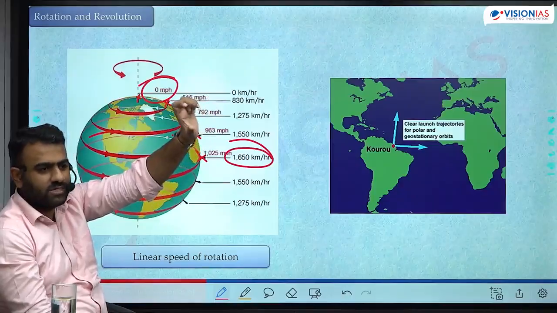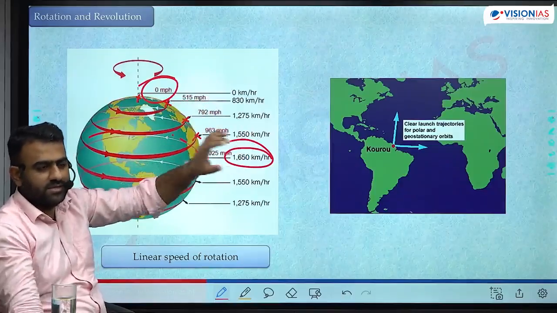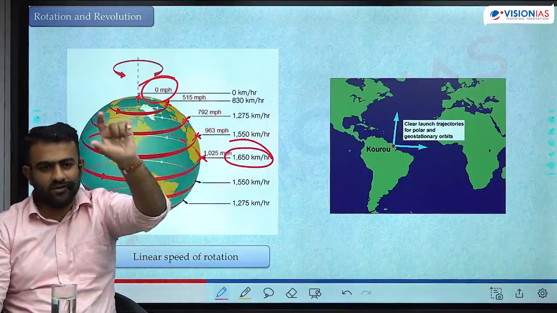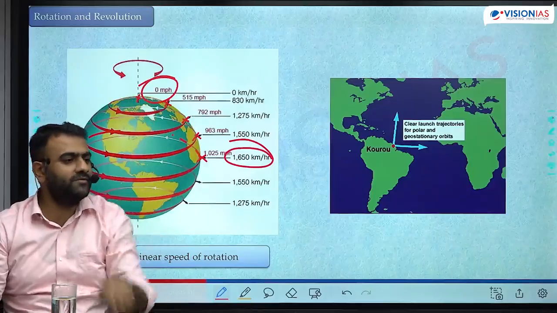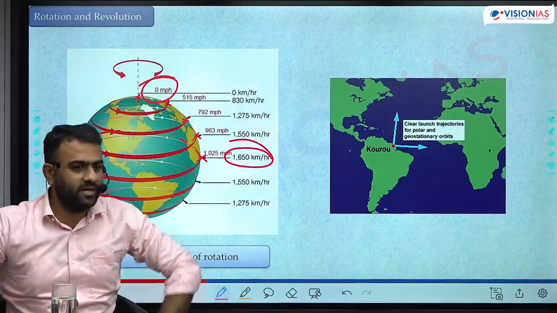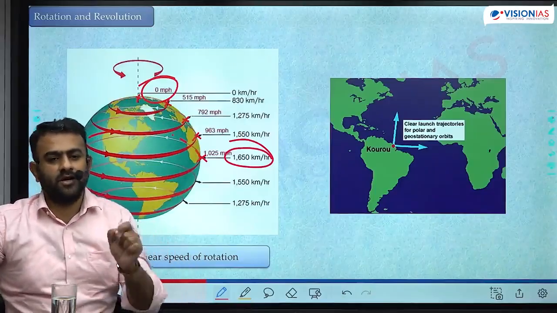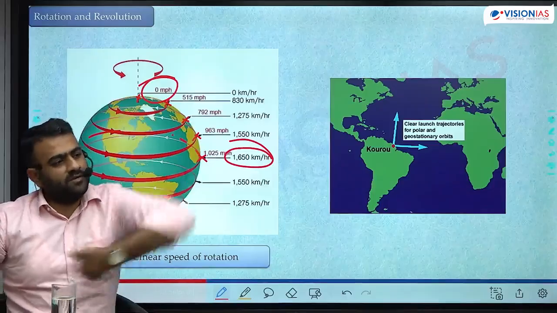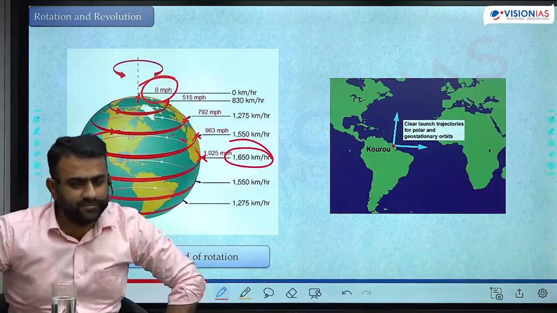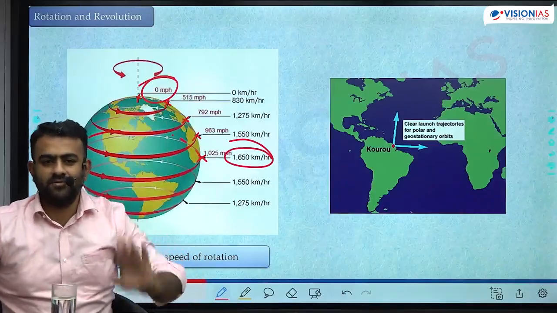So if you launch a rocket near to the equator, what happens? Even a stationary rocket that you have put on the launch pad is already in motion at the speed of 1650 km per hour. Pata nahi chal raha hai bas. The rocket will burn the fuel to overcome gravity. As it overcomes gravity, it is just thrown into the space. There is a greater push.